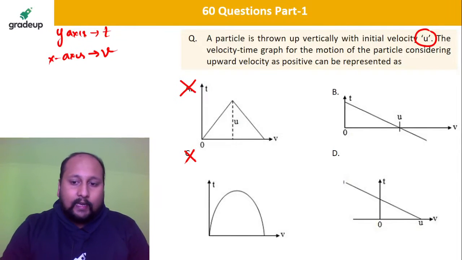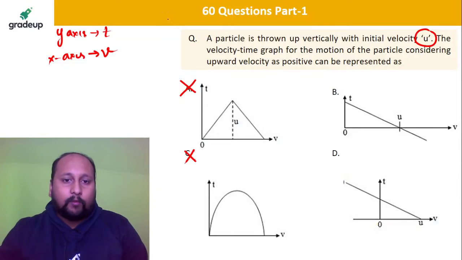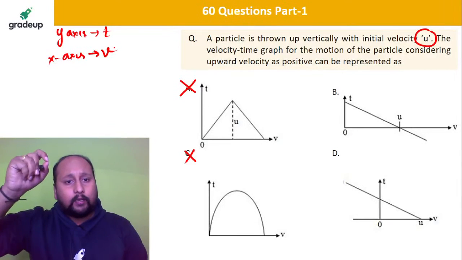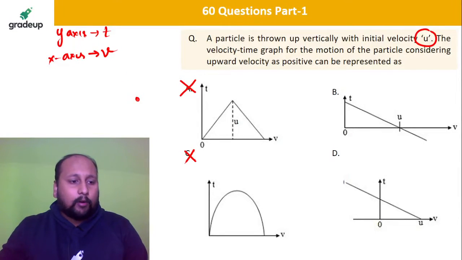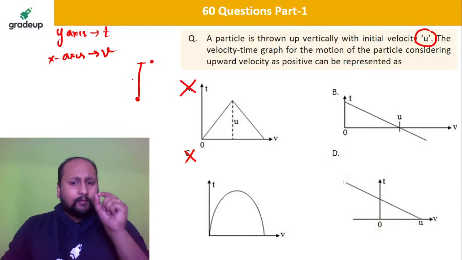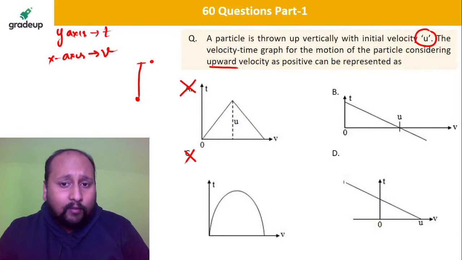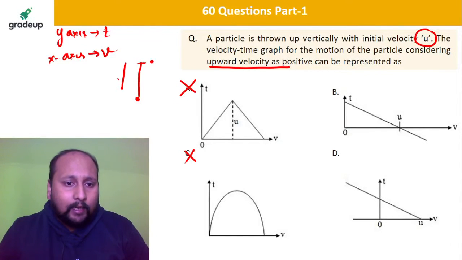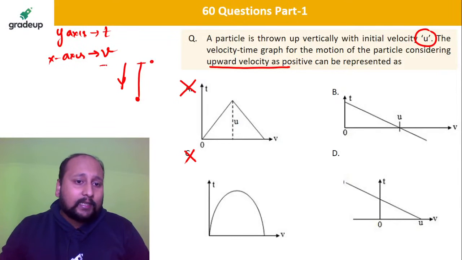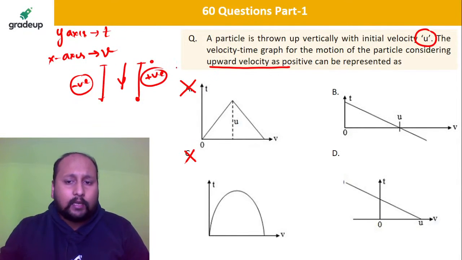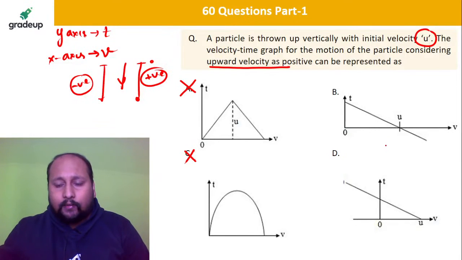Okay, fine. Let's talk about B and D. Now, when a body you are throwing reaches the highest point, your velocity comes to be 0. So definitely there will be a time at which it will be 0. We have stated upward velocity is positive, so it will be coming downward. So for the next half, you'll have negative velocity, and for the first half, the positive velocity. Here the first half is positive, second half is negative.